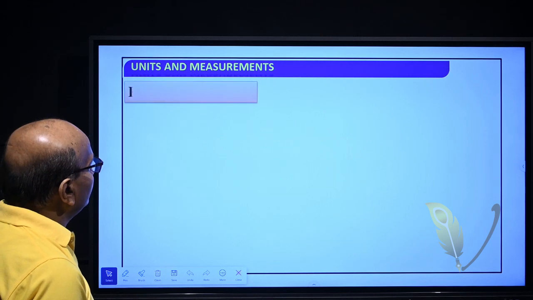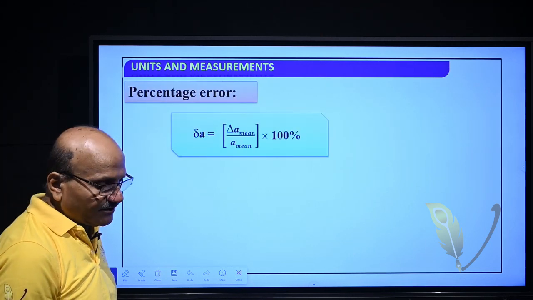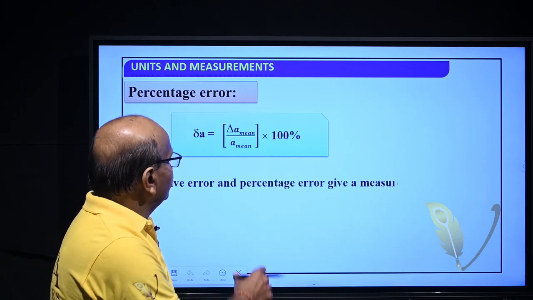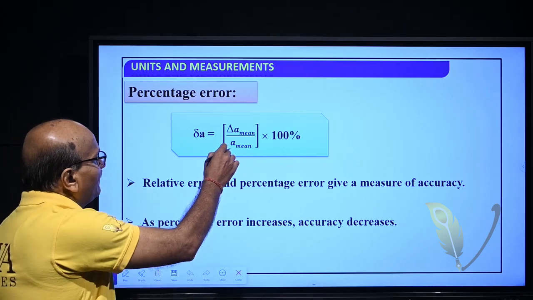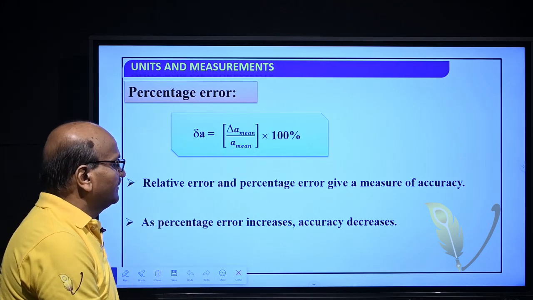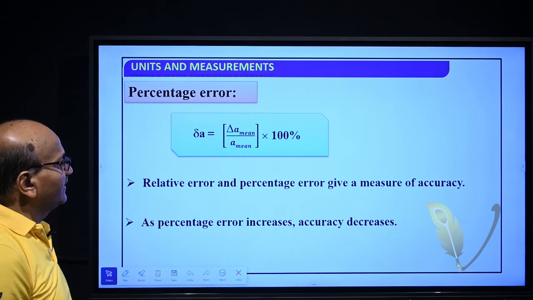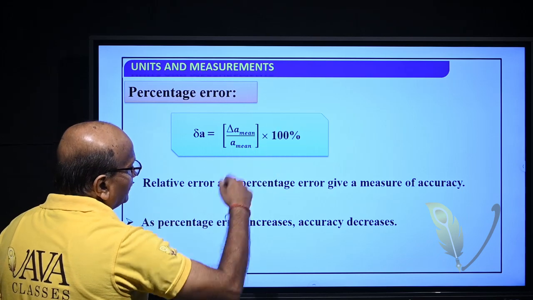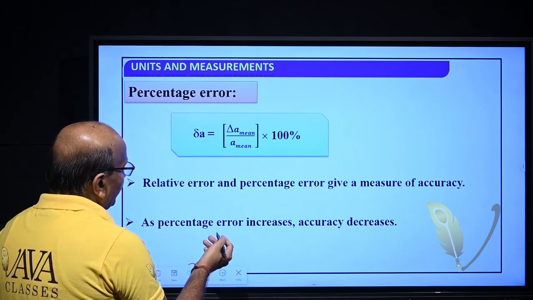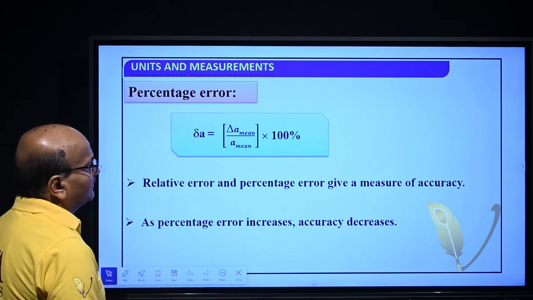Then percentage error can be calculated, that is mean absolute error divided by true value, into 100%. So, as percentage error increases, accuracy decreases. If percentage error increases, then accuracy will decrease, and if percentage error decreases, then accuracy will increase.